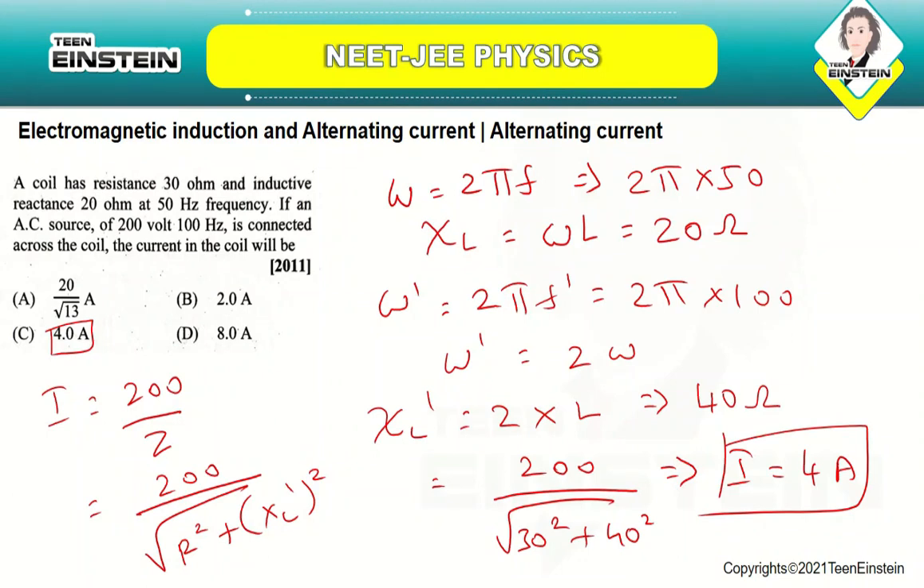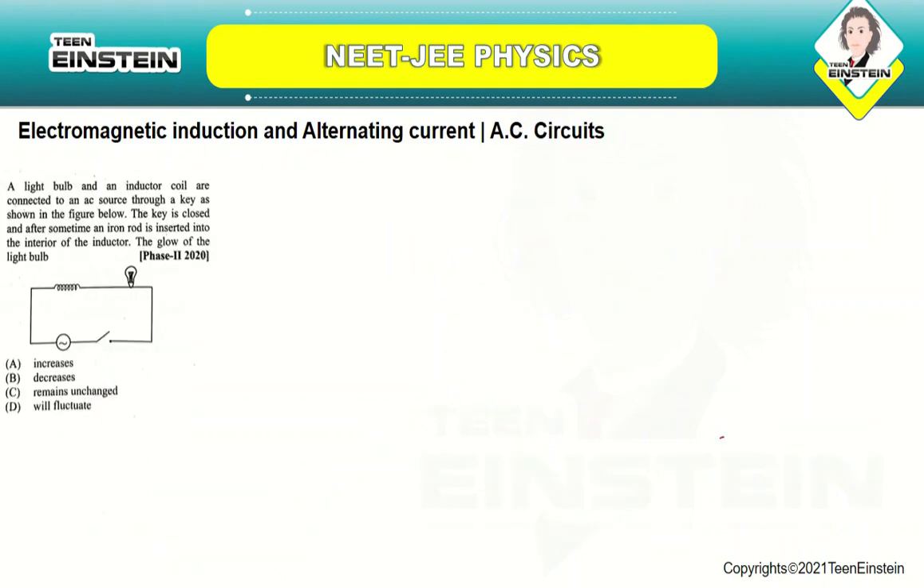Let us now move on to the next question. A light bulb and an inductor coil are connected to an AC source through a key as shown in the figure below. The key is closed and after some time an iron rod is inserted into the interior of the inductor. The glow of the light bulb will increase, decrease, remain unchanged, or will fluctuate.